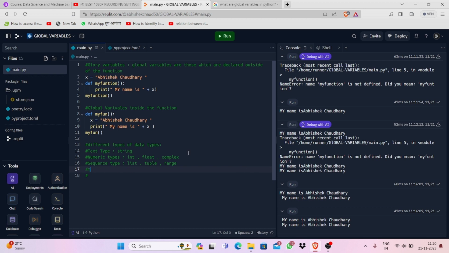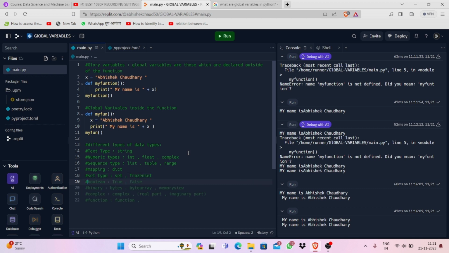After the sequence data type, there is mapping. I'm going to tell you what mapping is, a very hot topic, you know. In mapping, there is an example called a dictionary. Let me take this, otherwise he will cry that I avoid it every time. After that it is the set data type. Set type, we can write set type, and in the set type we have a set and a frozen set. Okay guys, we have two things here, set and frozen set.